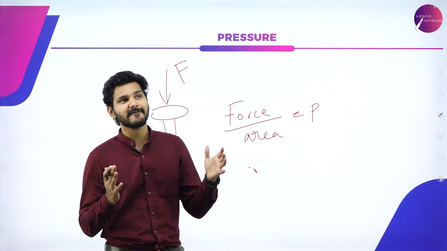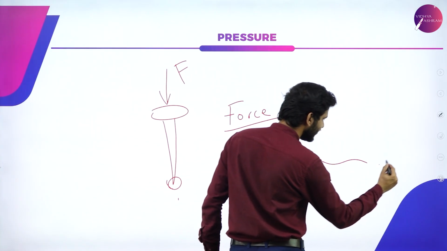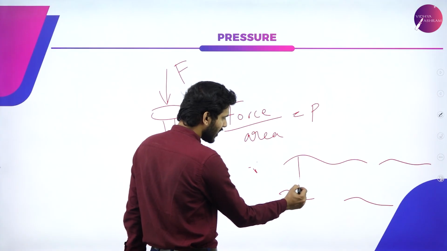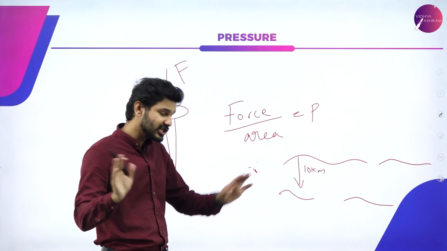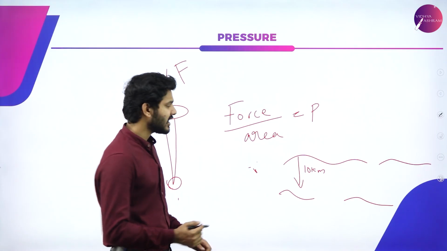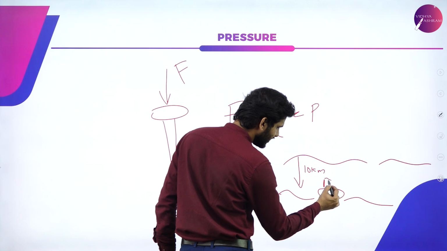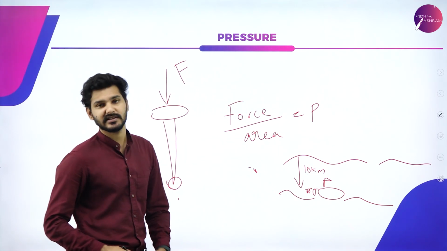So in order to have a definite idea, let's say this is deep sea. Let's say about 10 kilometers into this deep sea, there is a submarine like this.